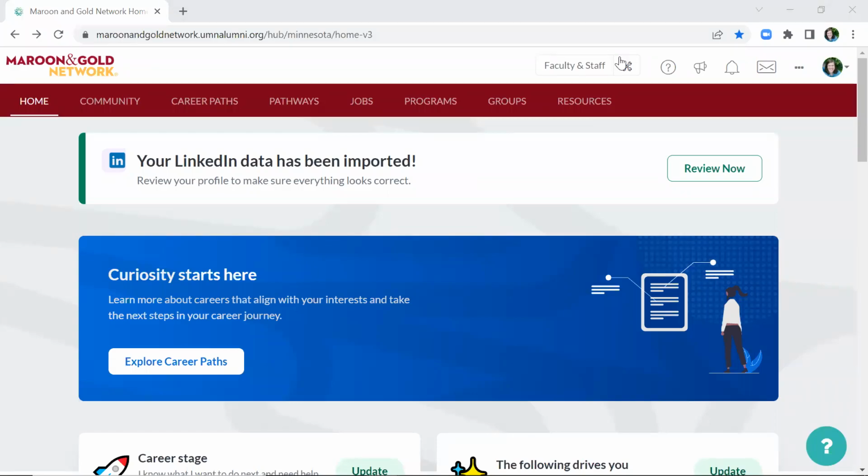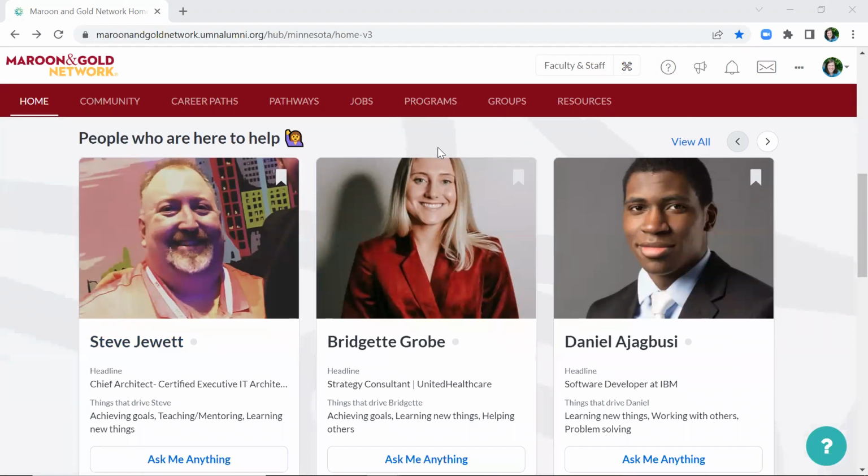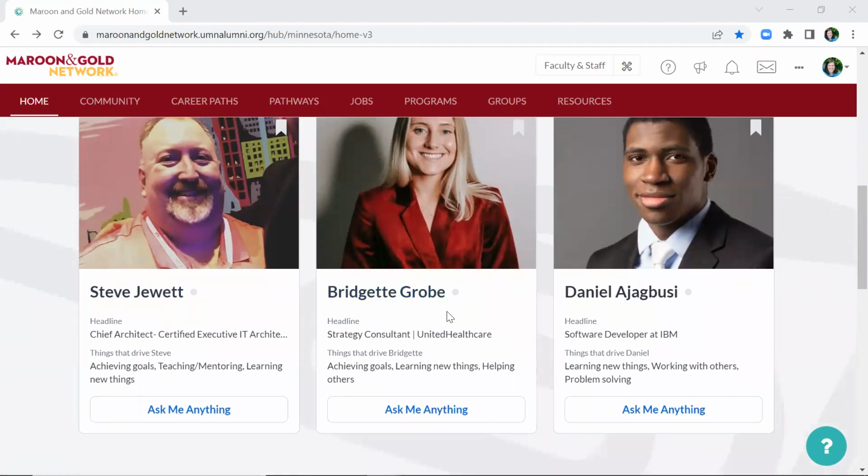Sending someone a message through the Maroon and Gold network is very simple. Let's practice inviting someone to connect. When you scroll down on the homepage, you will find recommended connections that are people who are here to help. You will see some information about them, and you'll find a button labeled Ask Me Anything.